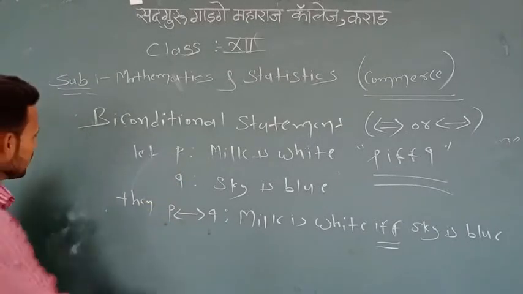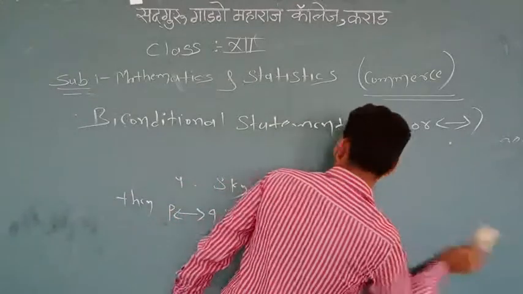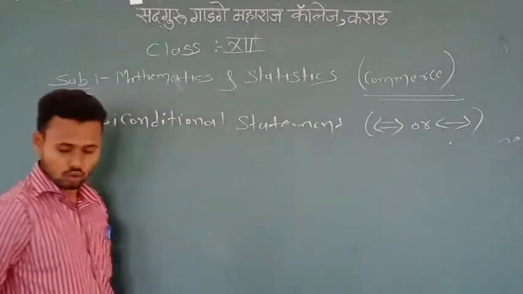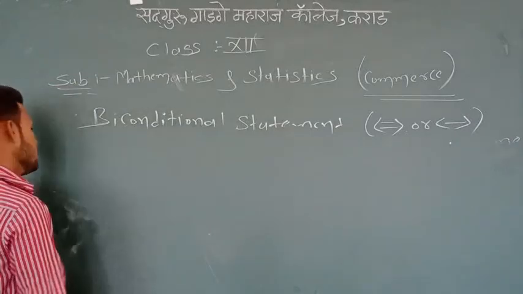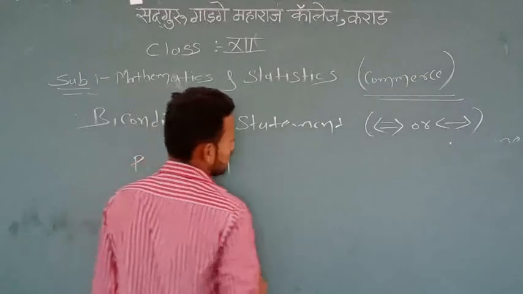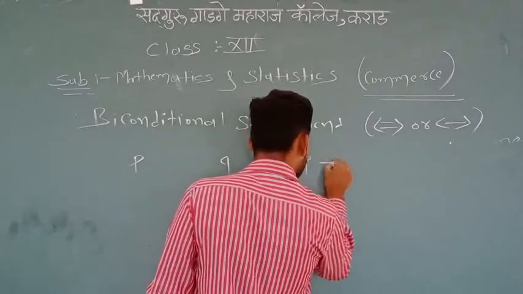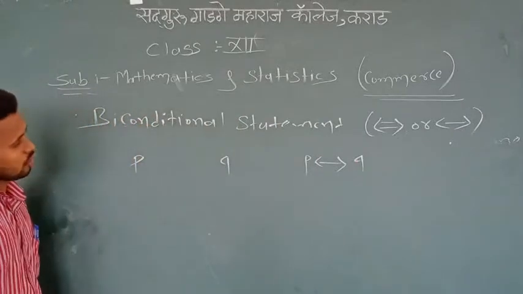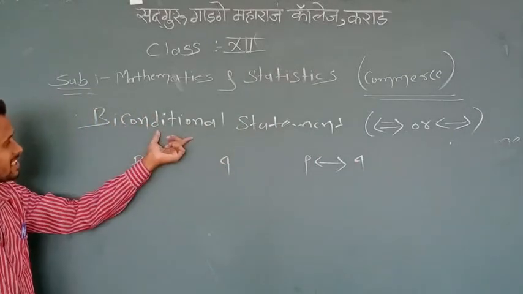Now next, the truth table for the biconditional statement.